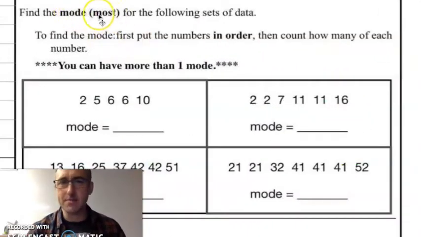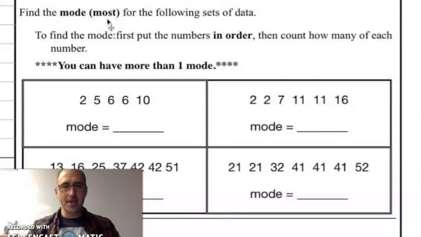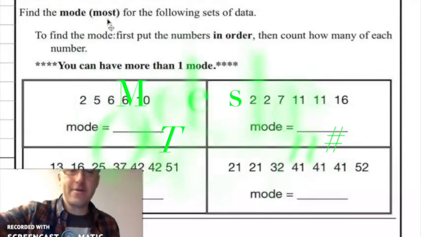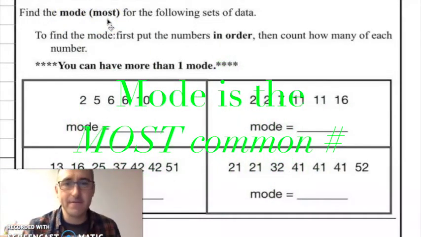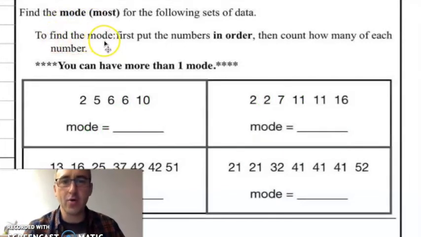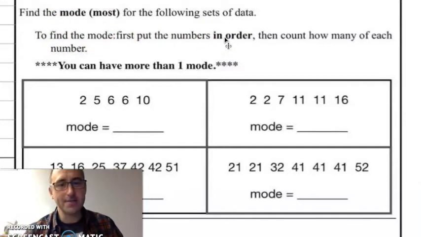At the bottom of your note sheet, we talk about mode. Mode sounds like most. It's spelled like the word most. That's not the largest. It's the one you have the most of. To find mode, first put the numbers in order, just like median. Then count up how many of each number you have.